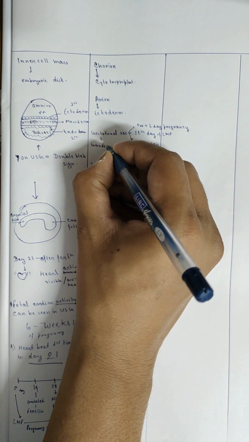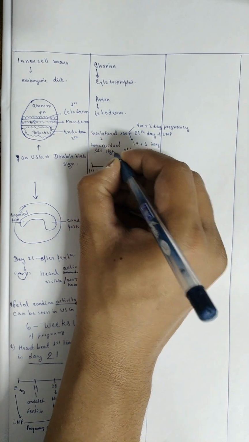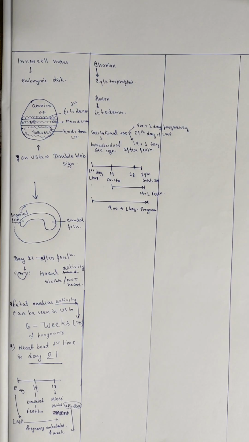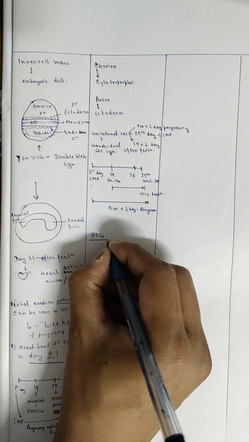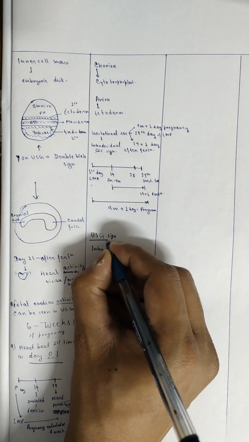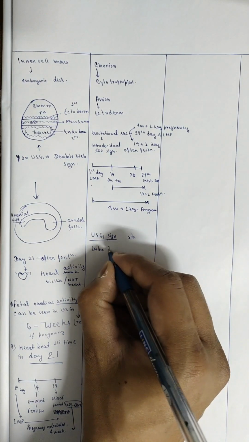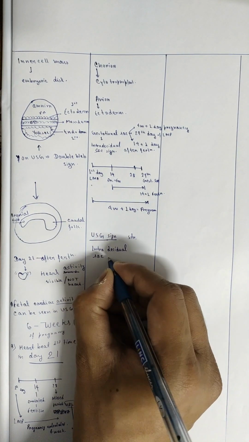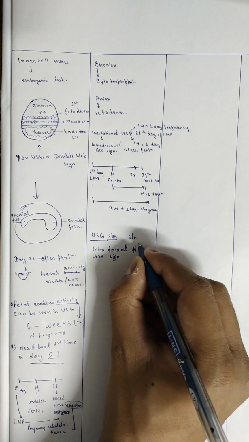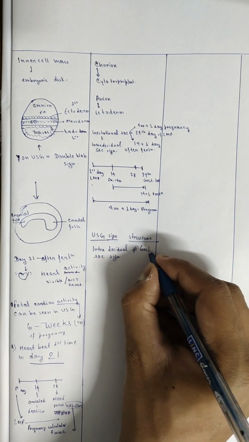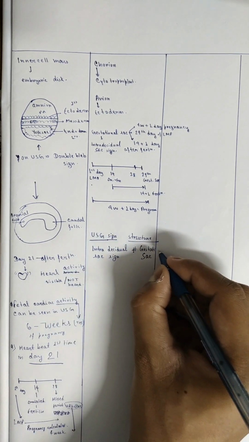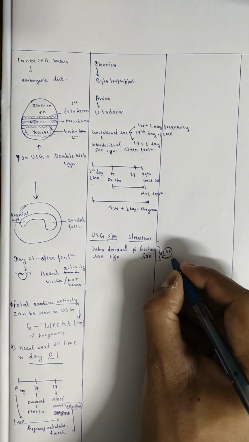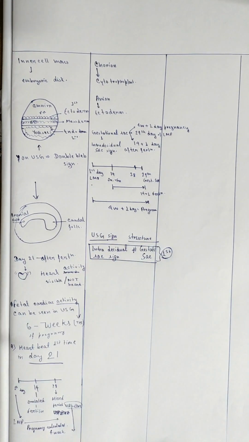Now on USG, we can see the first sign, that is intradecidual sac sign. What is the gestational sac? It is nothing but the embedded zygote. It is not actually zygote at this stage, it is actually blastocyst, whatever. It is the gestational sac we can see. On USG, the first sign is intradecidual sac sign, that is the first structure is gestational sac.